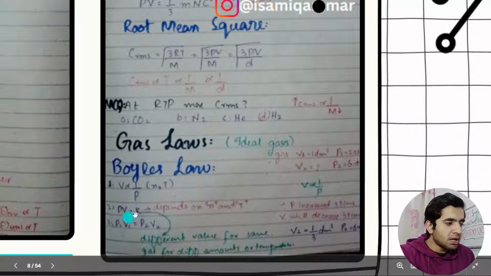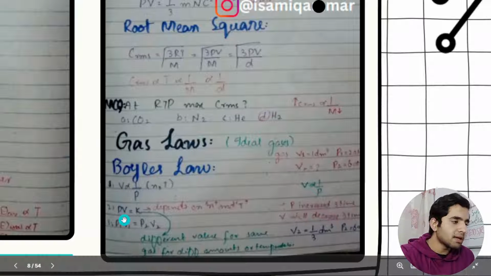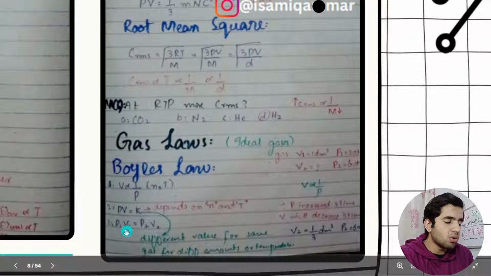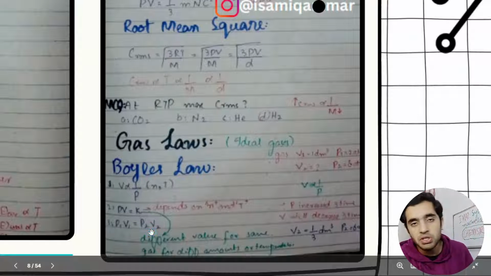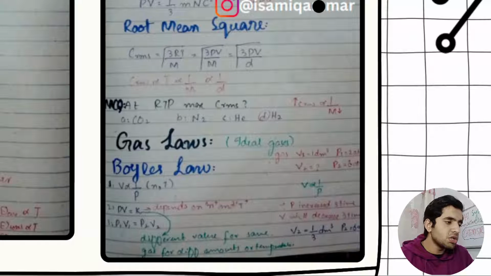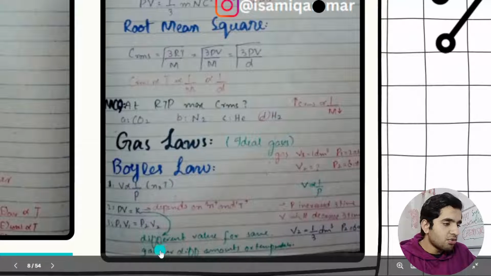So for Boyle's law, here is the equation. P is dividing on the left side, so it will be multiplying. So PV is equal to K, the constant. K only depends on the number of moles and temperature. And now we have initial volume and pressure, and final volume and pressure. So this is the law: P1 V1, initial pressure and initial volume, equals P2 V2, final pressure and final volume. Sorry, different values for these.